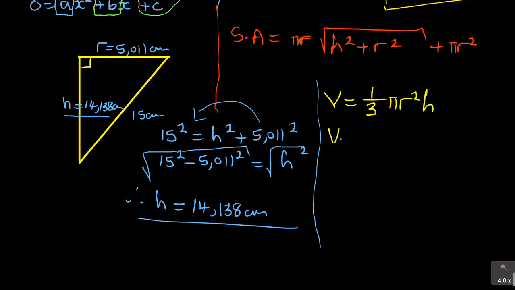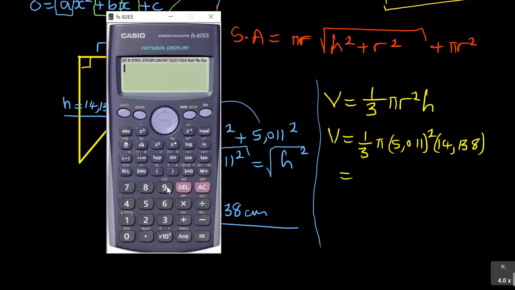Now that's the quantity, so V is 1/3 pi. Now the radius, remember, is 5.011 squared, and then the height there is, we just found it, 14.138. So you're now using those values that you're calculating to simplify for the volume.